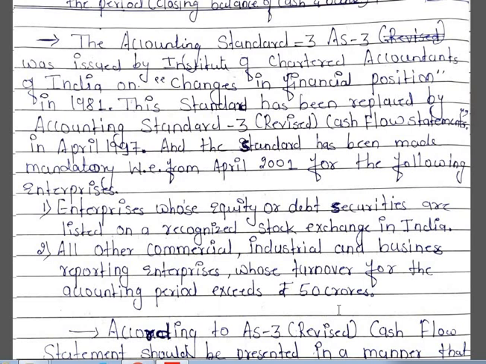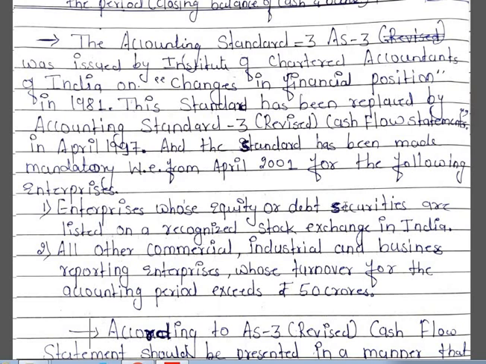This standard has been replaced by the revised Accounting Standard 3, that is cash flow statement, in April 1997, and it was made mandatory with effect from April 2001 for the following enterprises. These are the enterprises for whom a cash flow statement is compulsory, or who have to prepare a cash flow statement.